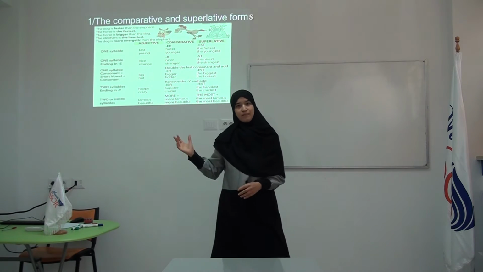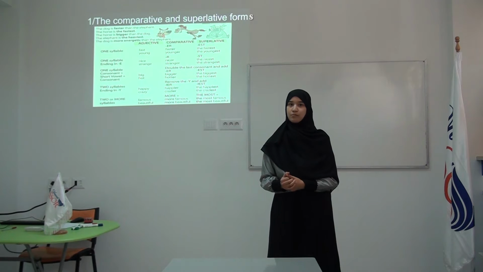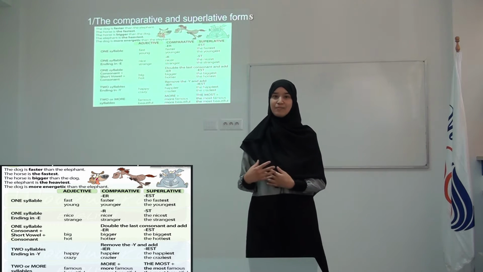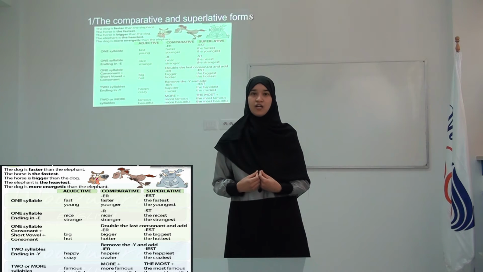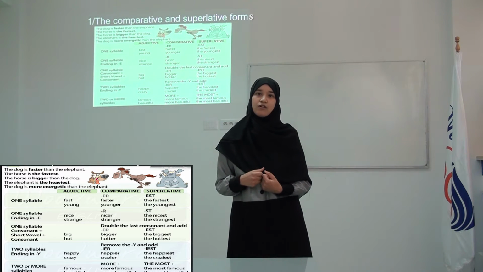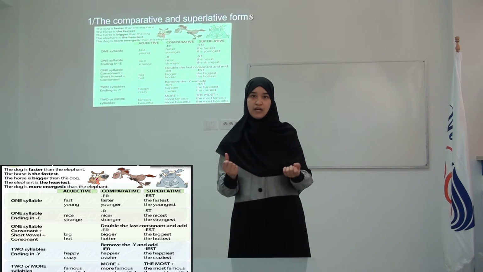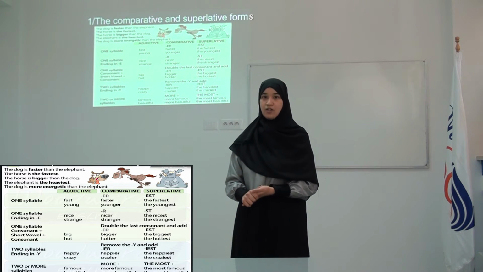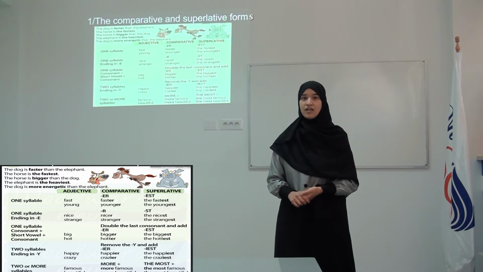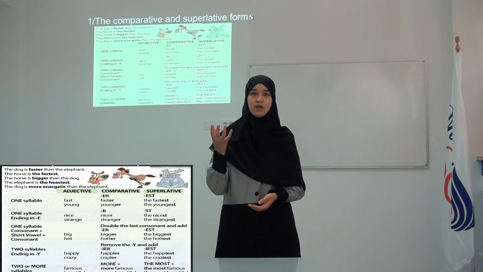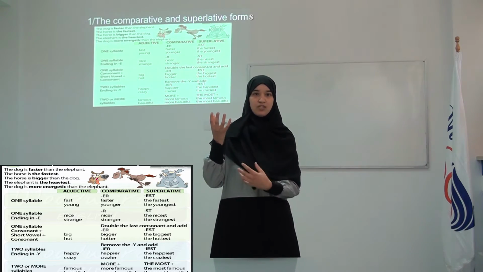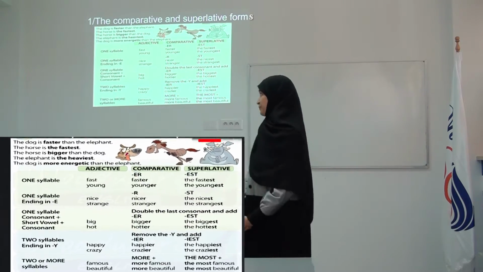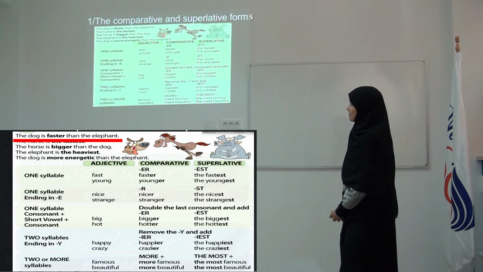Here we have some rules related to the comparative and superlative form. But before that, we have to explain what is meant by a comparative form. A comparative form is based on a comparison between two items, two objects, two persons, and so on. But for the superlative form, here we have to make one item, one object, one person who is superior in comparison to another one. So here we have some examples.